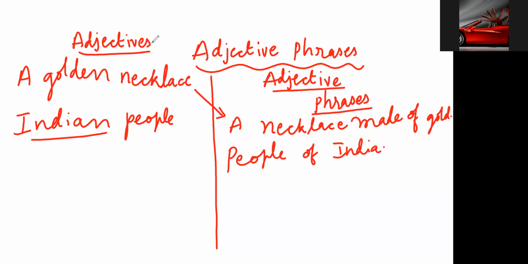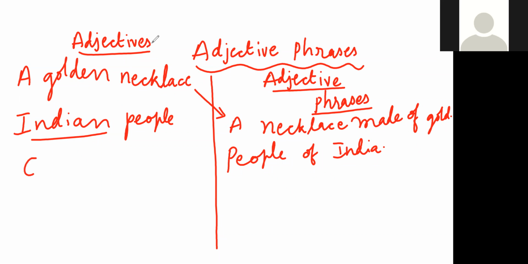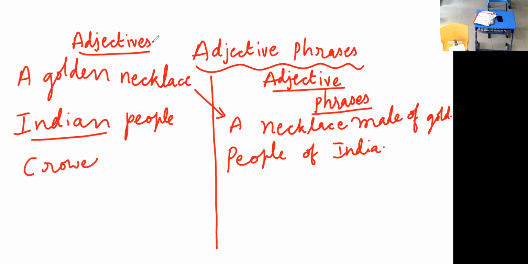Okay. Next: crowd place. Place of crowd. Crowd place. Place of crowd.